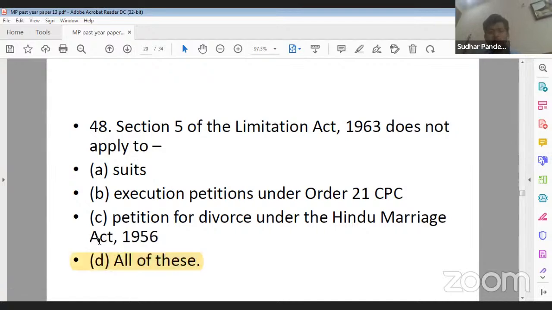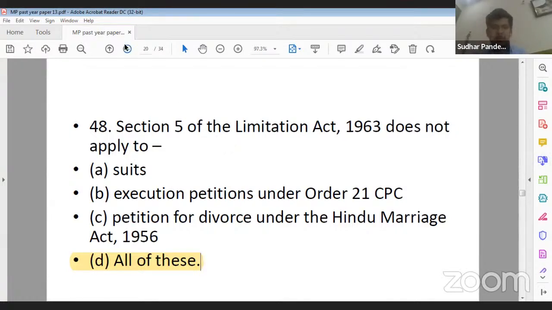That is, all of these. Now, as per Section 5, application can be filed under Section 5. No, Ujjwal Nahar ji, D is the correct answer. Sir, we should remember. No, you don't have to remember all the article numbers, Vinny ji, only the important article numbers. Now, what I will do, I will just share the important article numbers in tomorrow's session, right? So that will give you a clear idea.